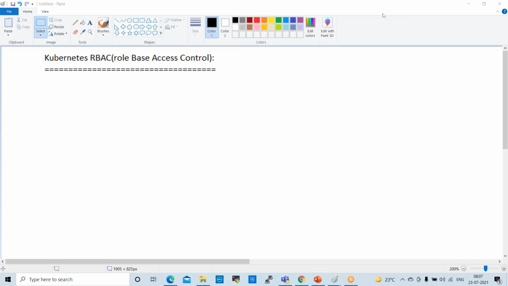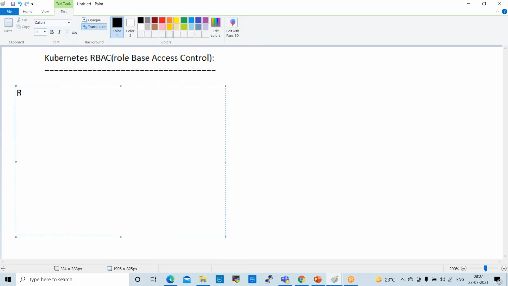In Kubernetes, normally roles will be assigned to the team. So what are the roles available? What are the types of roles available? How will the roles be assigned? We'll try to understand. Here we have different roles.